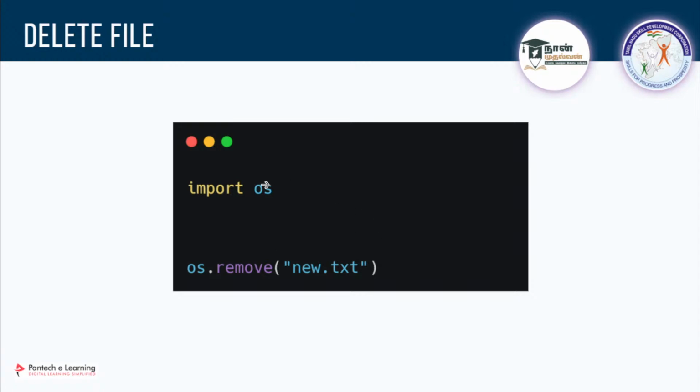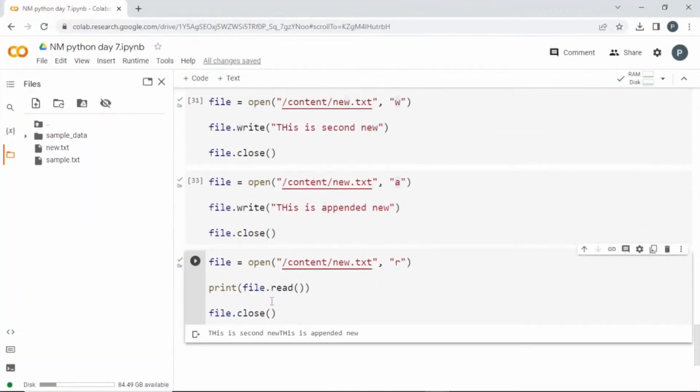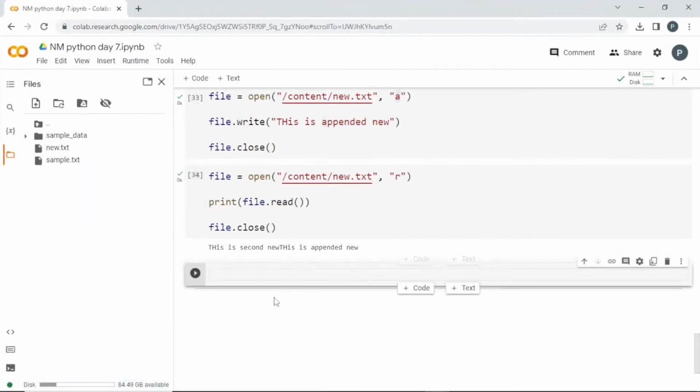So if you want to import OS, I can import that, and with os dot, I can use the options present there. This OS is designed to directly connect with your system. Using it, I can call os.remove. If I pass the file name, it is going to delete that file. If you do it on your system, please be careful, because if you give some other file, it will actually delete that file. Please make sure. If I want to use OS, I have to use this import option.